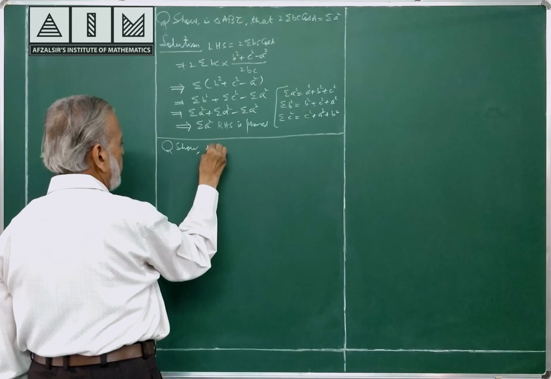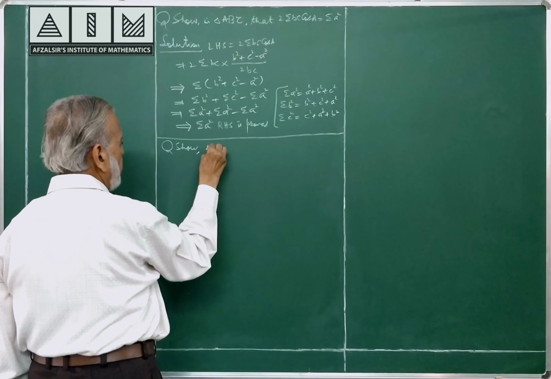Left hand side, b minus c whole square cos square A by 2, b plus c whole square sin square A by 2. Watch carefully the work.